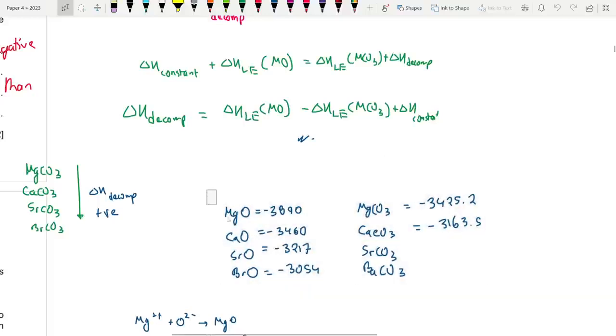It's just that, look at this. Look at the trend for oxides. 3460 minus 3890. How much is the gap? It's 430. But for carbonates, it's 3425.2 minus 3163.5. How much is that? 261. Both of them are becoming more endothermic down the group. It's just that oxide is increasing at a faster rate.